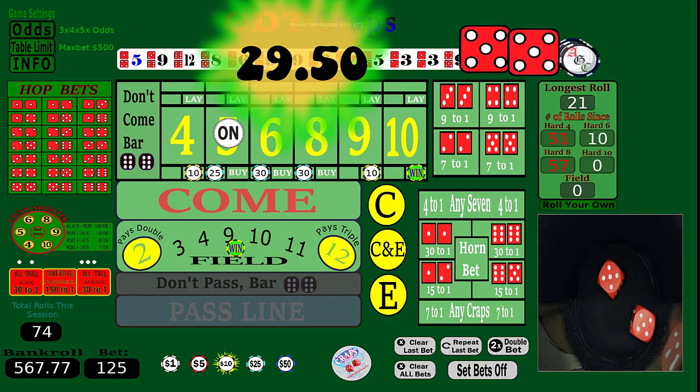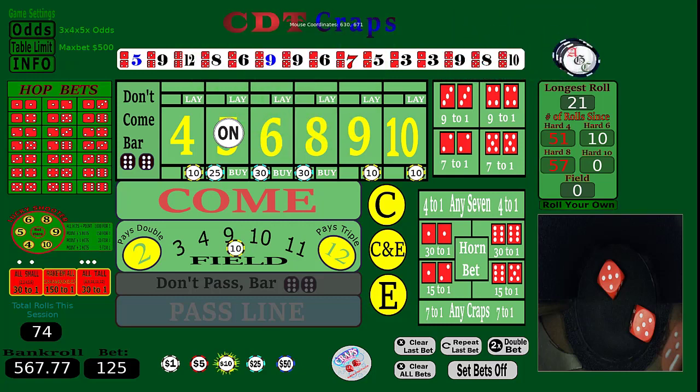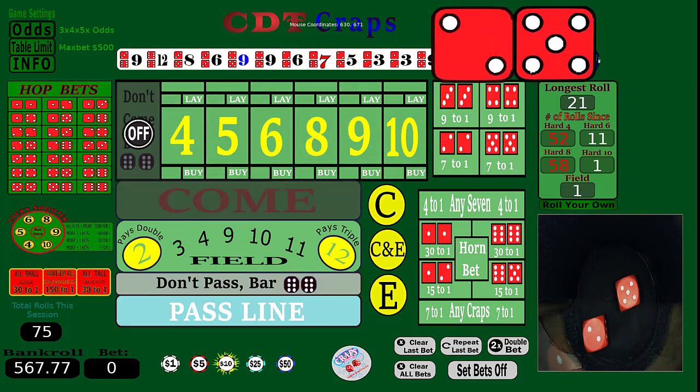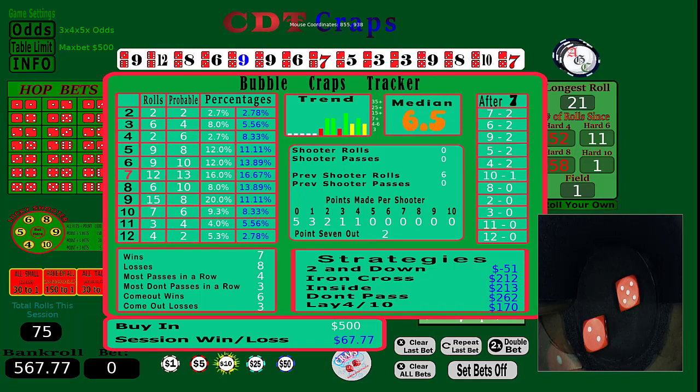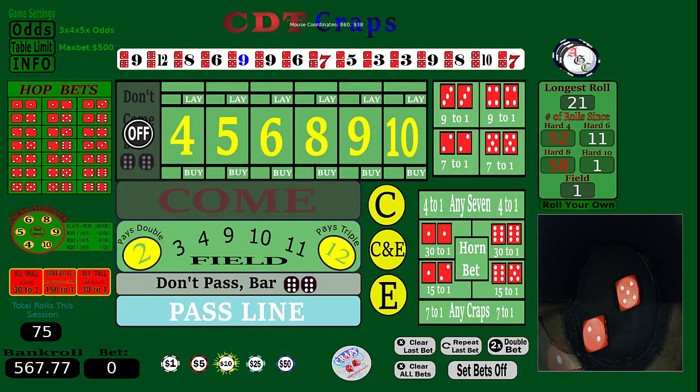So this isn't really a strategy, or is it? It's just putting the money out and letting it go. And there's the 7 out. Okay. So let's take a look real quick just for fun. Everything's where it needs to be. They're decent rolls. 3 times we've hit a point. 1 time it went all the way to 4 points. 5 times it never made a point at all. We've had 2 PSOs, 0.7 outs. So we're just rolling right along, just doing our thing. Up 67 bucks right now. Set bets on. Let's go.